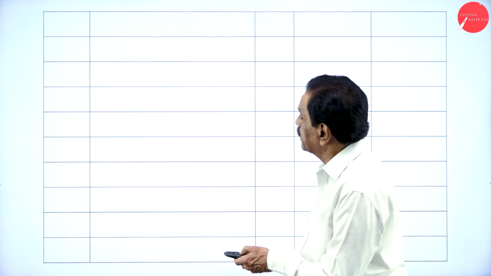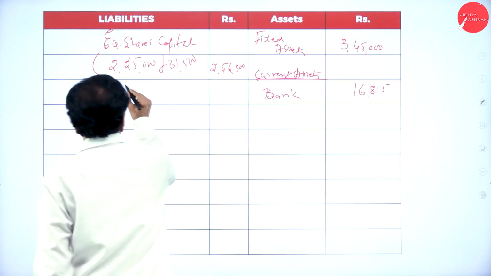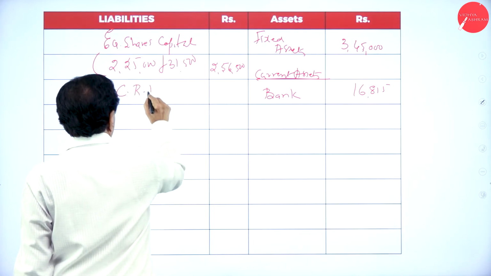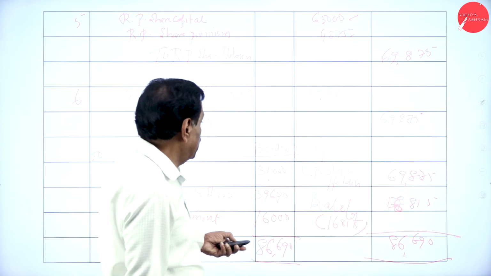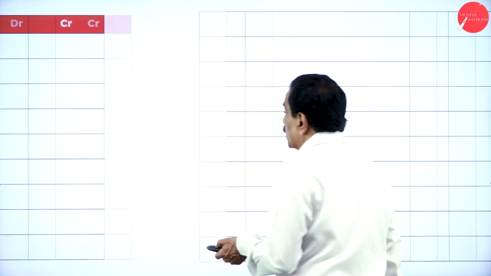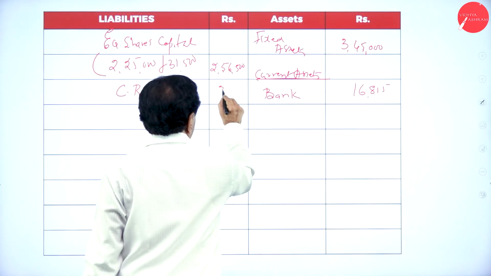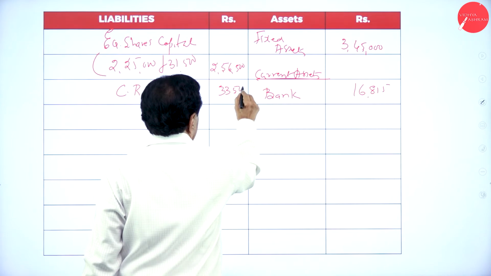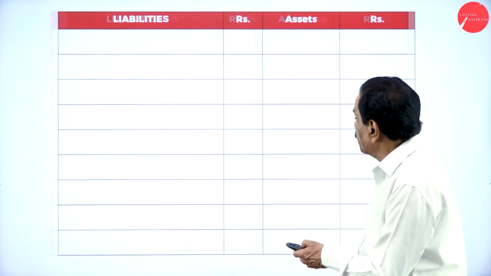Then you'll go here. What is next here? Good. CRR is created. CRR, capital redemption reserve, you created. I will explain. You created the CRR. How much did you create? 33,500. 33,500 you created. How much in your profit and loss account?